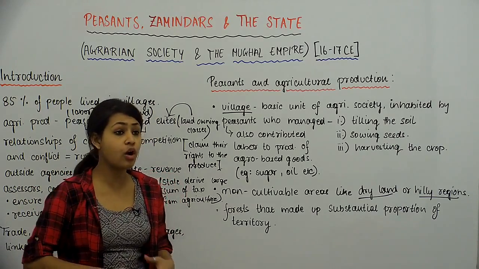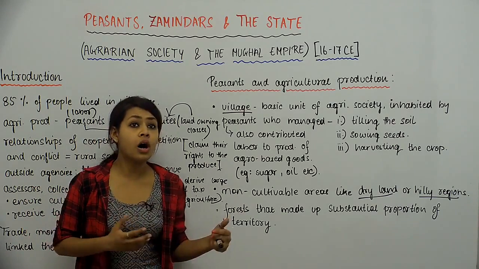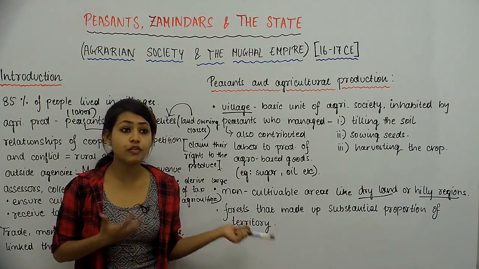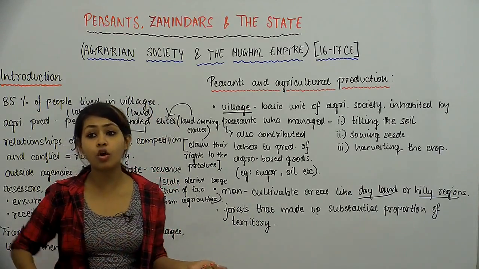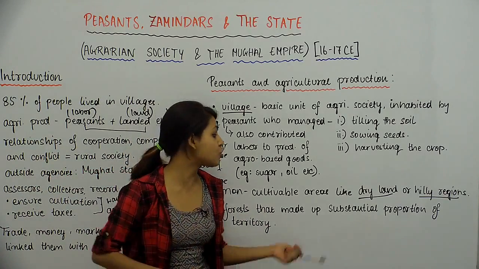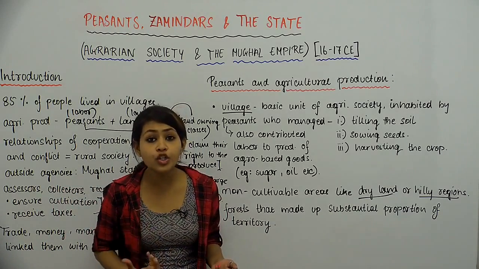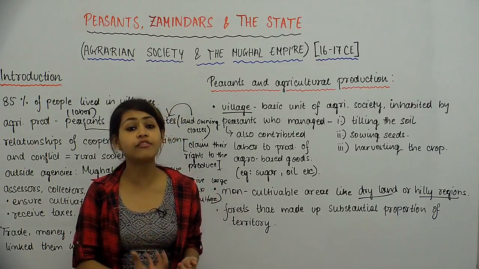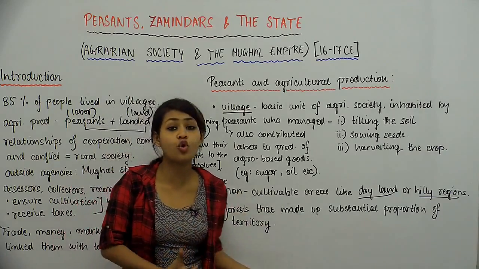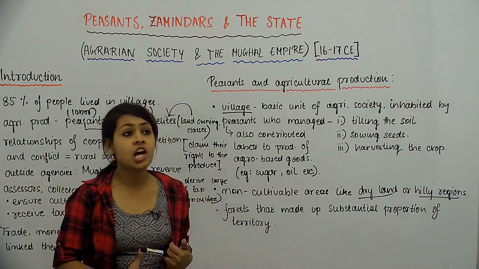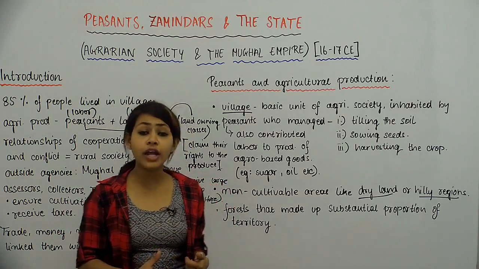You can't always grow all these food grains on hilly regions. Also, dry land has no moisture, and moisture is something that you require very much for cultivation. So the soil in this kind of land is not viable for agriculture.